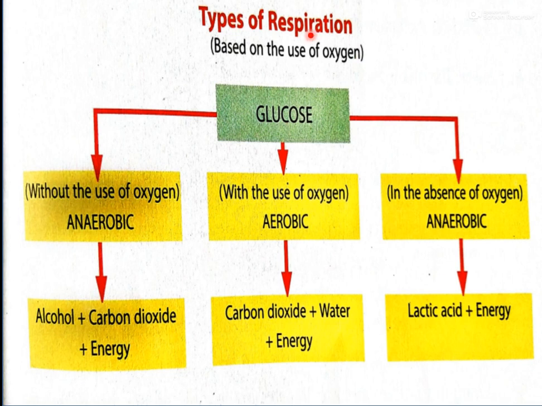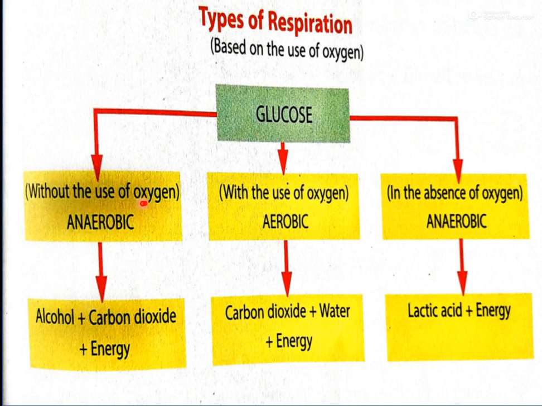So respiration is basically of two types. One is known as anaerobic and the other is known as aerobic. So finally there are two types of respiration, anaerobic and aerobic.